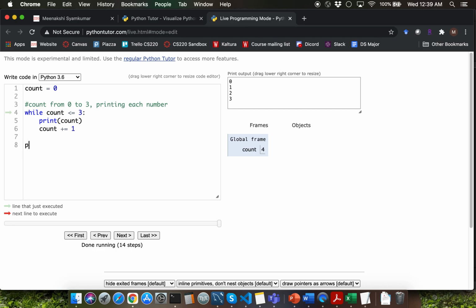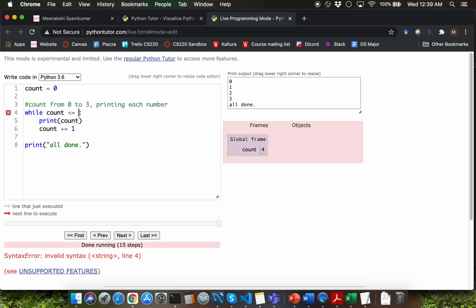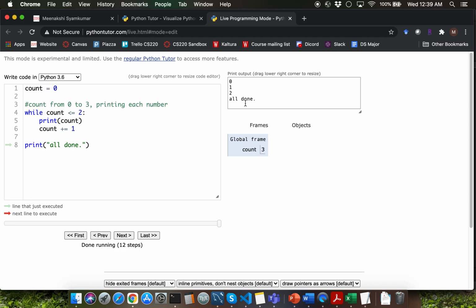So if I add a print function call to display all done here, and let me change the execution of the loop from 0 to 2, say, to make it quicker. I'm going to really quickly step through from the beginning. So we have the various iterations of this while loop here, and as soon as your counter becomes 3, your loop condition here is going to evaluate to false, and your next line of code will be line number 8, and you're going to display all done here.